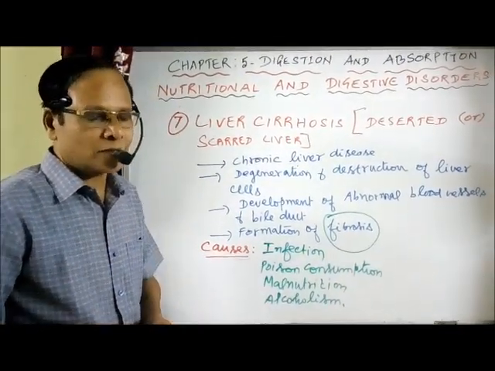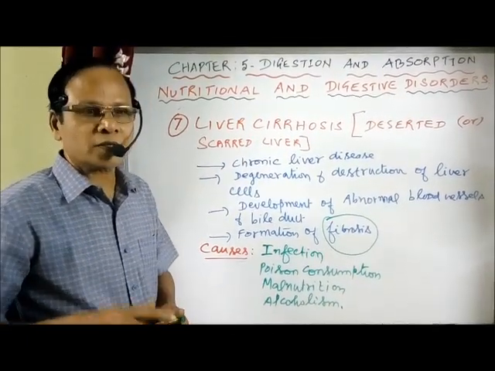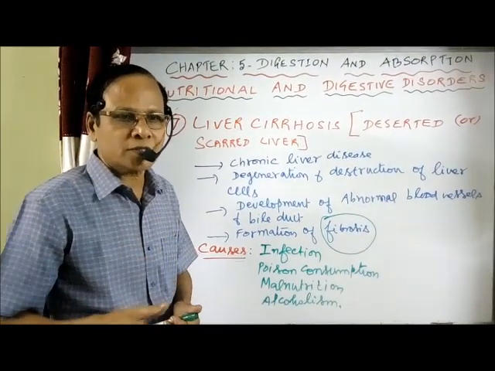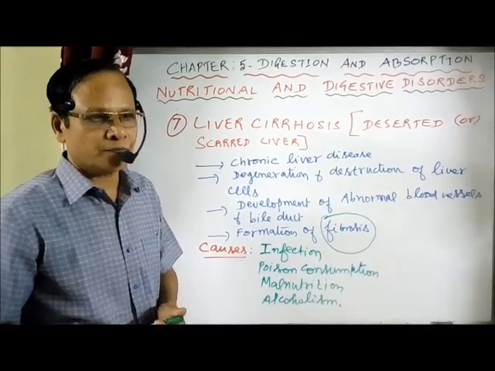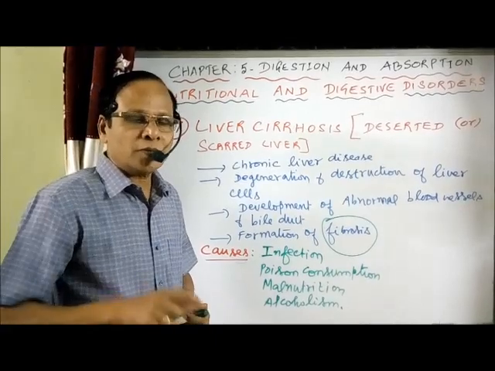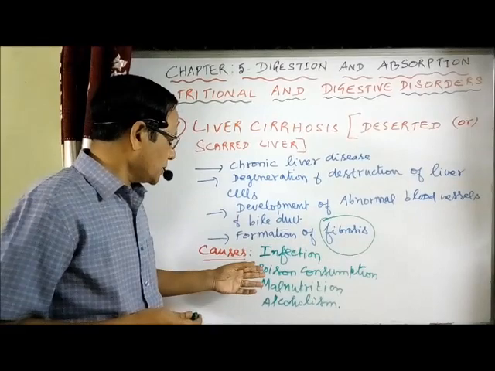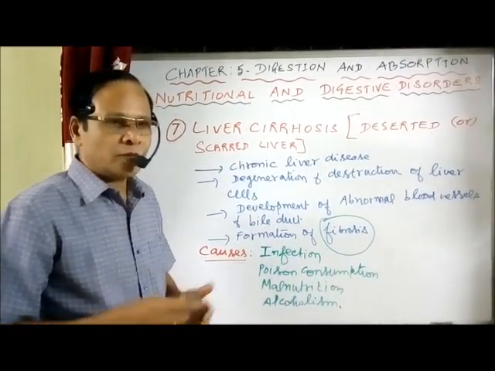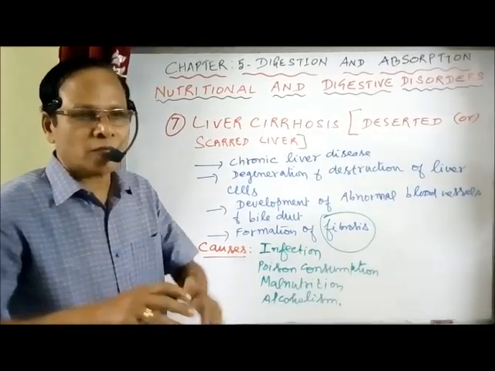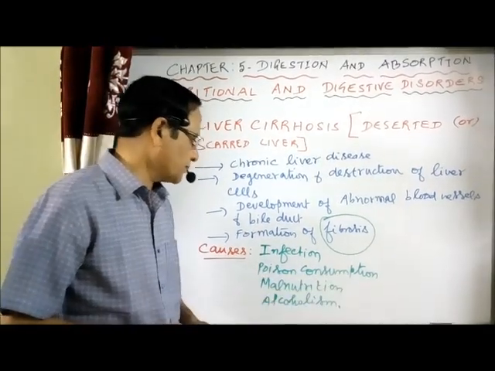What are the causes for that one? It may be because of infection which affects the liver or because of poison consumption. Any poison, any alcohol, any drug, any medicine, all are normally broken down only in the liver. So the breakdown of all these materials, including alcohol, takes place only in the liver. When a person consumes poison, it will affect first the liver only, then other organs of the body. So it results in disease because of poison consumption.